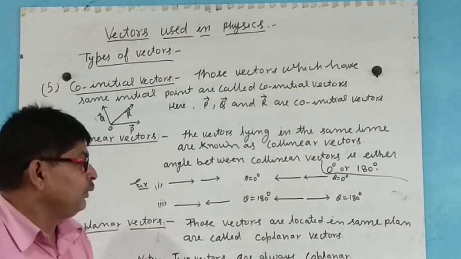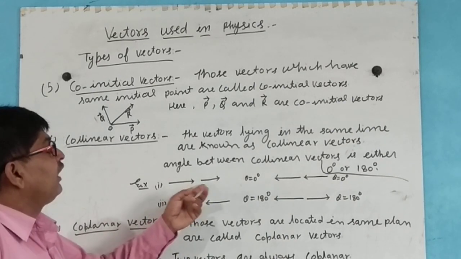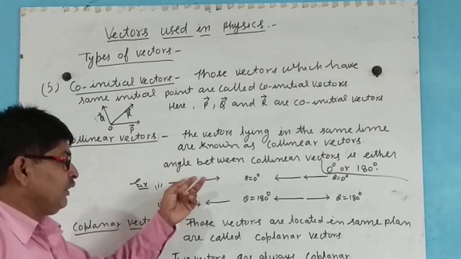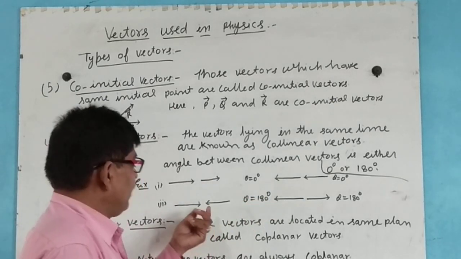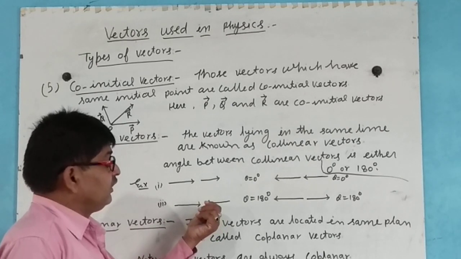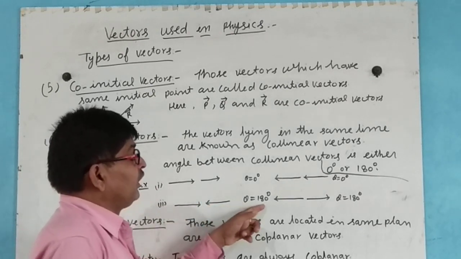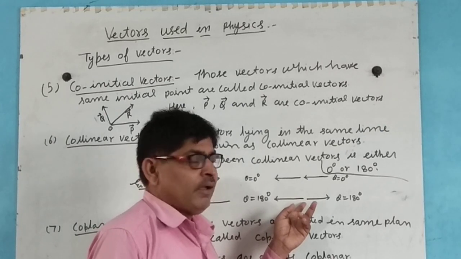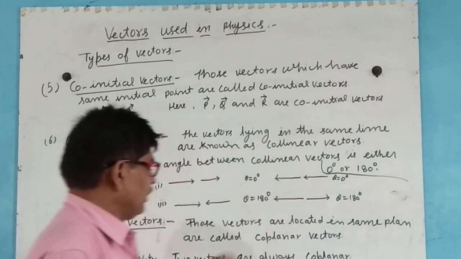And if two situations are created, where the two vectors lie along the same line, their angle is 0. But in this case the direction of this vector is here and this vector is here, so the angle between them is 180 degrees, and in this case also the angle between both vectors is 180 degrees.